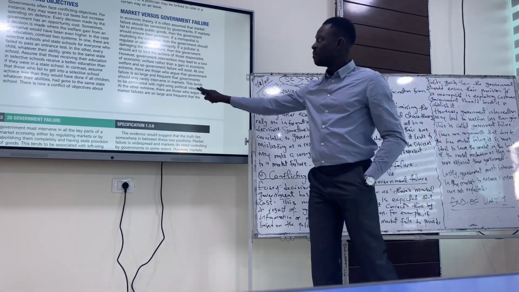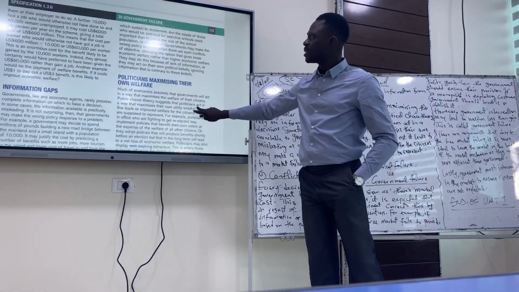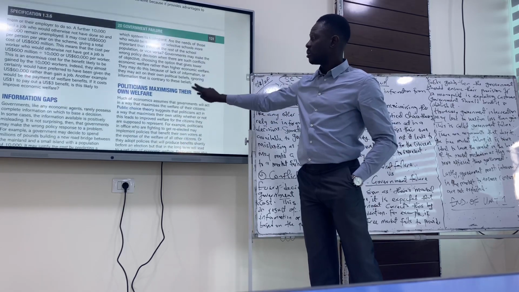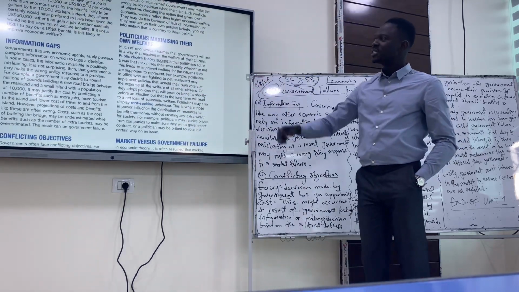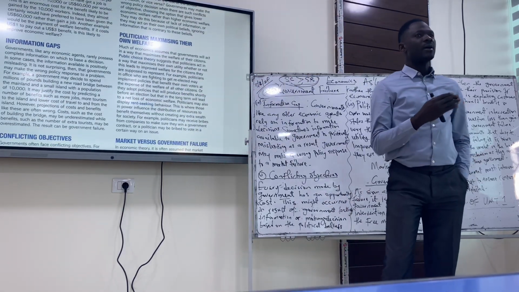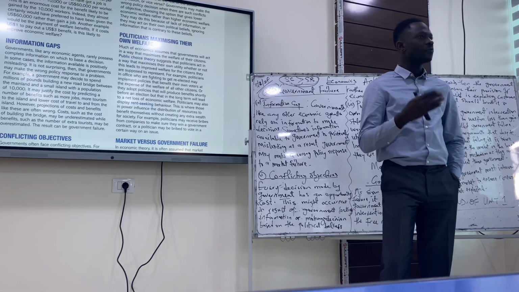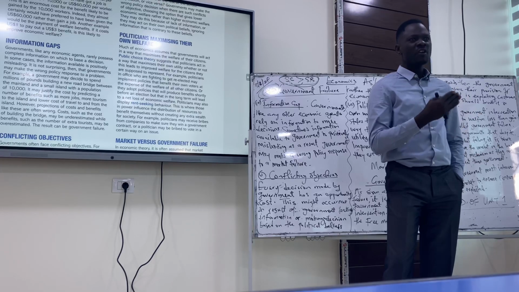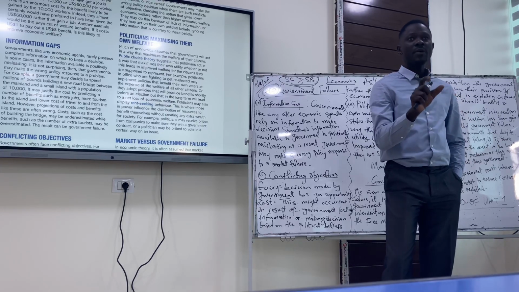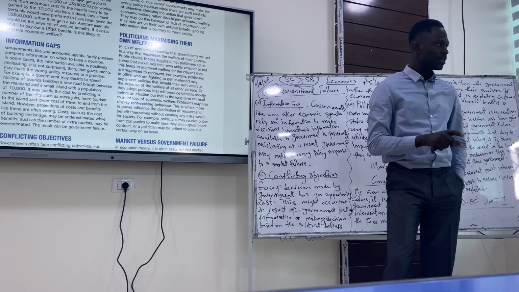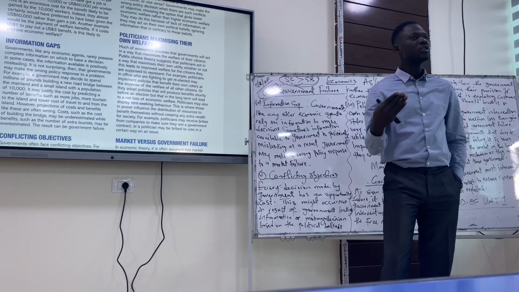So we're rounding up government failure. So we have other reasons why government could fail. The next one is information gaps. Not only the free market needs information, government also relies on information. So if information available to government is not adequate, government might make a wrong policy. Get the point here? We need information to make decisions.